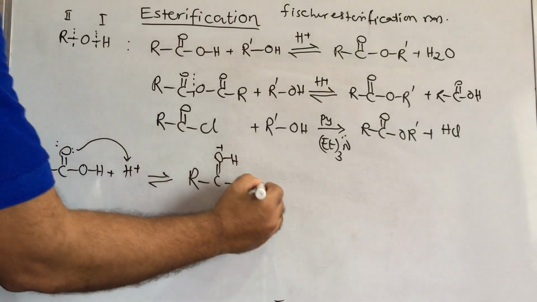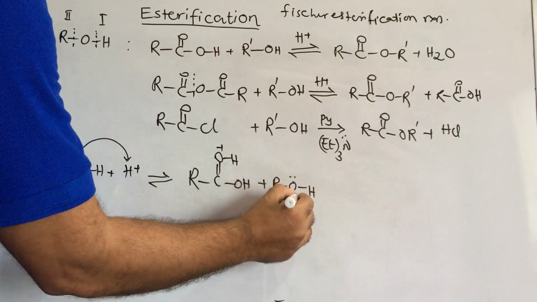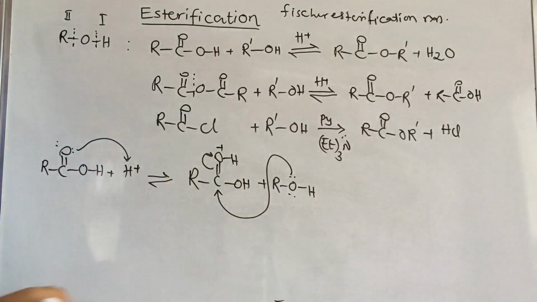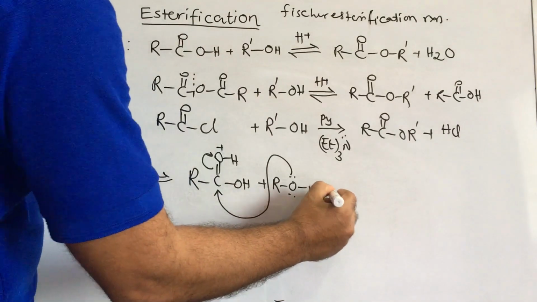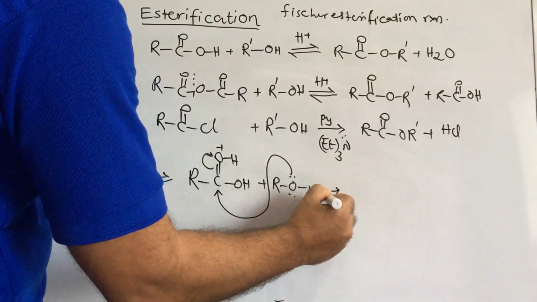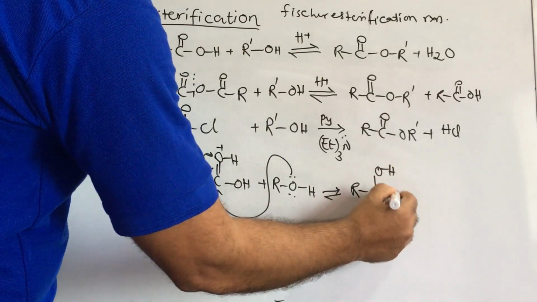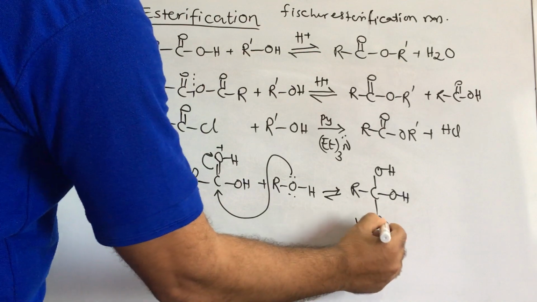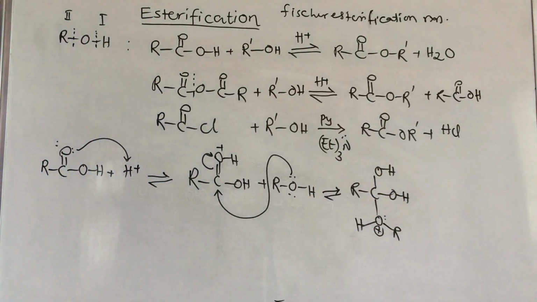Next, the alcohol acts as a nucleophile. This nucleophile attacks here, and it is converted into this negative and positive charge form, then neutral. Next this will be RCOH, and this will be OH, and here OH R with a positive charge and lone pair.